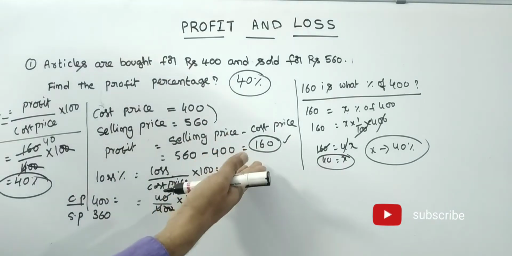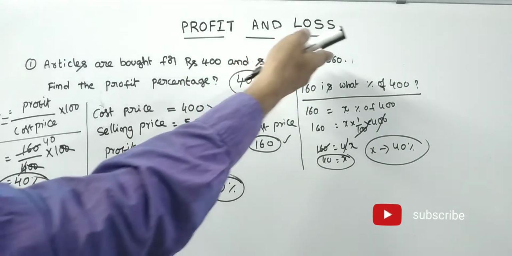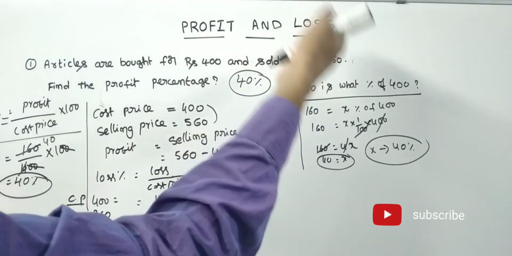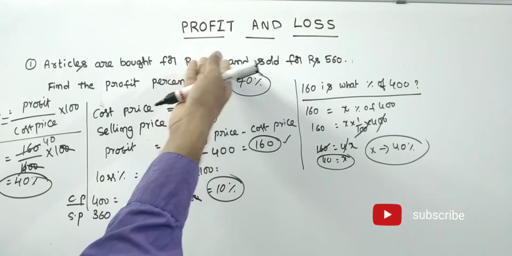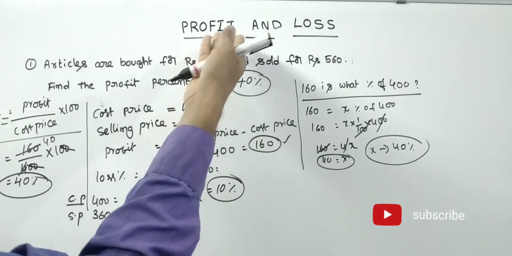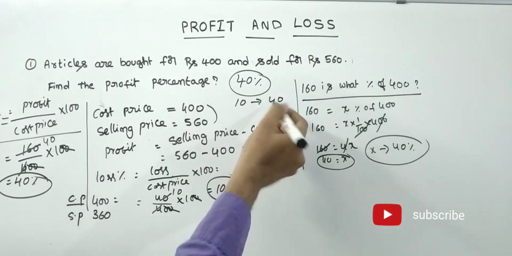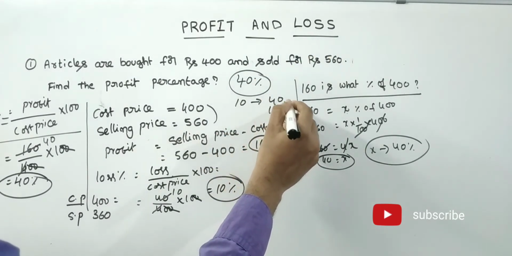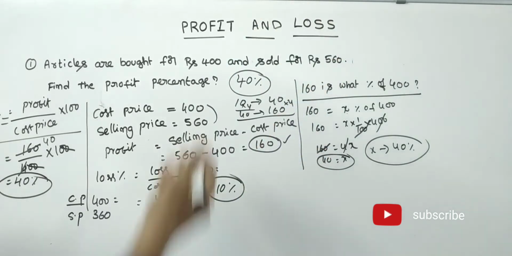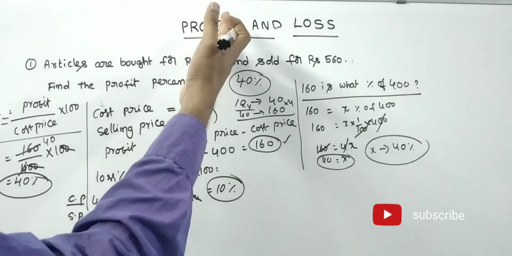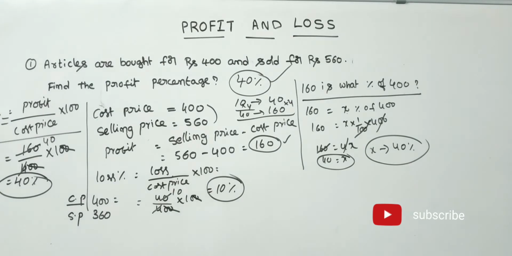Nothing is there. 160 is what percentage of 400. If you know all this procedure, straight away here we got the profit 160, then 160 is what percentage of 400. See friends, 10 percentage is 40, so 160 is 4 times, 40 is 4 times. That means 40 percentage is 160. If you know the percentages, 10 percentage is 40, that means 40 percentage is 160. So the answer is 40 percentage. No need to wait.